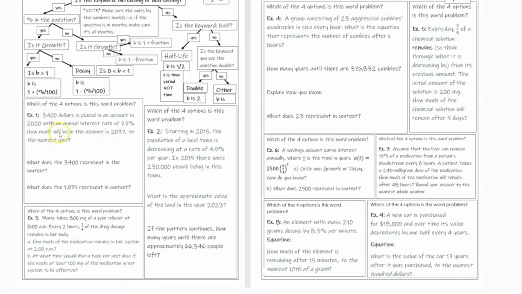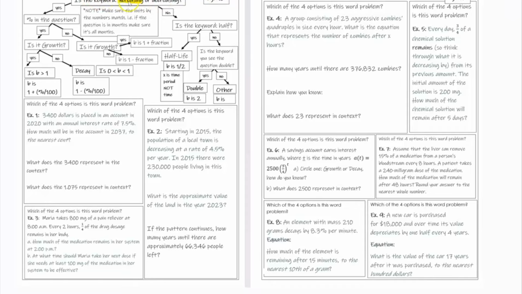Okay, so sometimes they're not going to give you the keyword. You have to infer the keyword. Here's the question for you. If I put $3,400 in an account, and it has an interest rate of 7.5, would you put money in an account if that money is going down? Absolutely not. So you're inferring that you're going to put this money in there, and then it's going to increase by a rate of 7.5. So the keyword on this question is increasing.